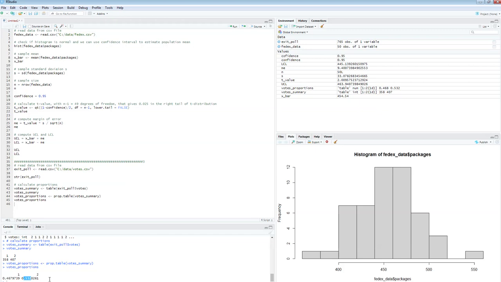So, based on just this point estimate, an estimation of what the votes should look like at the end of the day when all results are in, based on just that sample of 765 people, 53% voted for Republicans. Looks like Republican is winning. Okay, how confident am I?